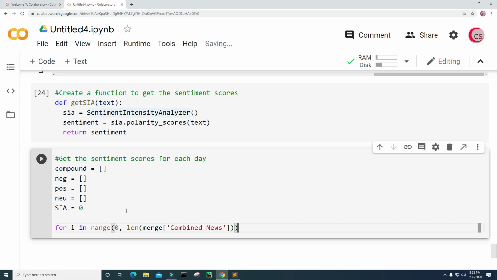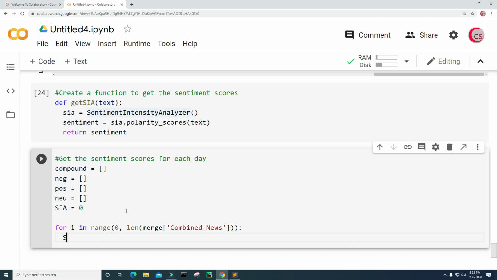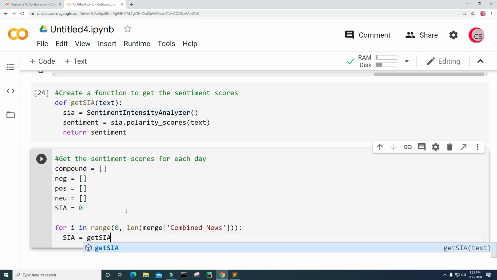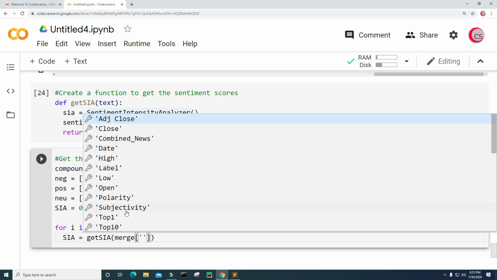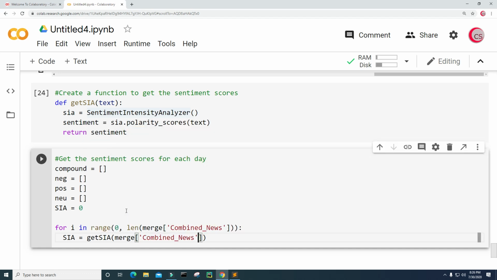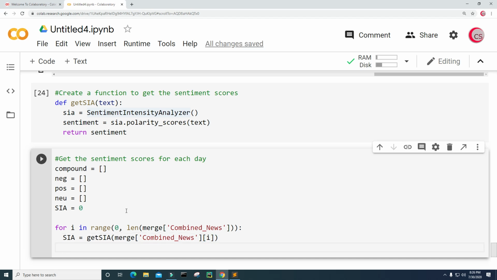All right, so we're going to go through each combined news. I'm going to set SIA equal to get SIA, and get SIA is going to take in some text, so it's going to take in that merge text. So merge combined news, and I need to tell it which row, so it's going to be the row at index I. Okay, so now that should give me the sentiment scores.